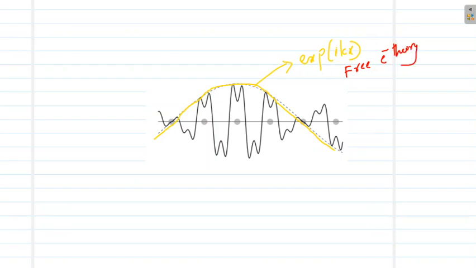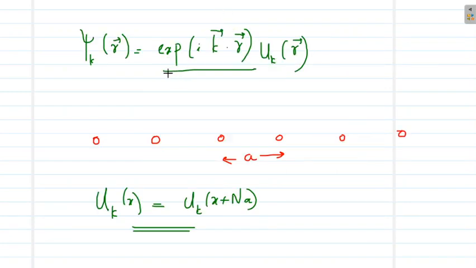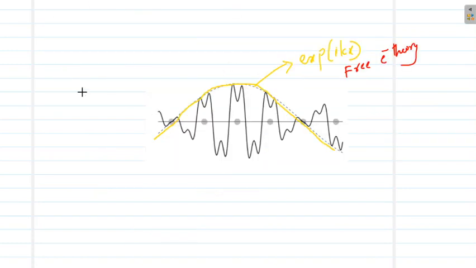But if we consider band theory and assume the potential to be periodic, then the plane wave function will be modulated by a periodic function. That is, this is the plane wave function, and it is being modulated by a periodic function uk of r bar. That is psi k, the effective wave function of the electron. So you can see here this curve. This is the new Bloch function that we will obtain. The plane wave is being modulated by some other periodic function uk of r bar.